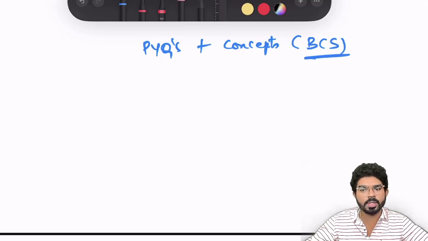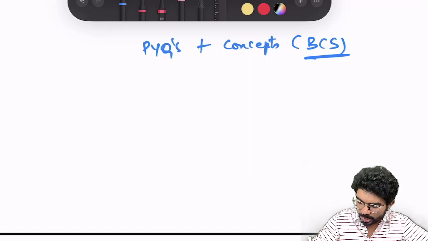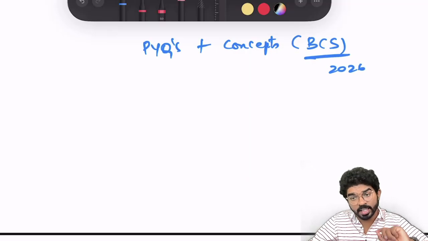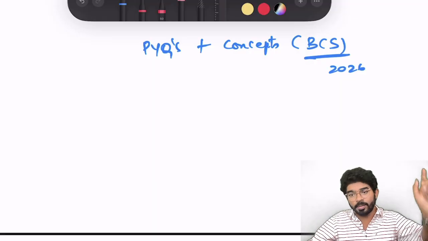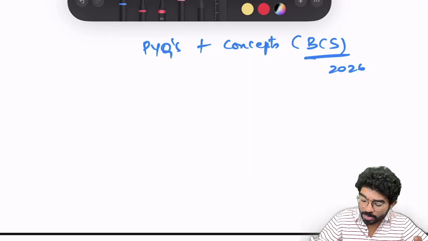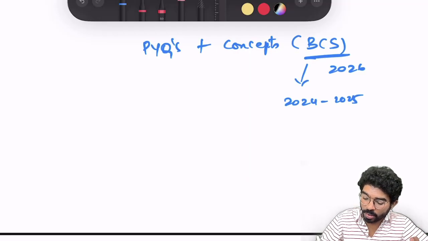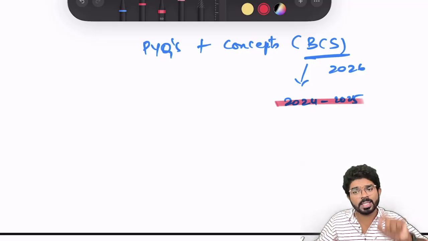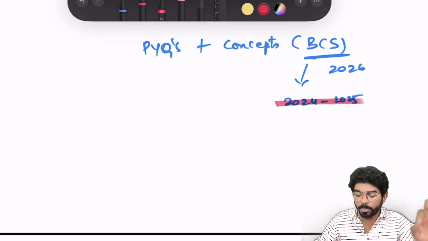Bootcamp series videos access I have given to 2026 batch students. So make sure you don't miss the bootcamp. Don't wait for the bootcamp of 2026. The bootcamp series folder of 2024-25 was given to you already. So I want you to start. 2026 students, please do start this bootcamp series. Don't wait for your bootcamp.